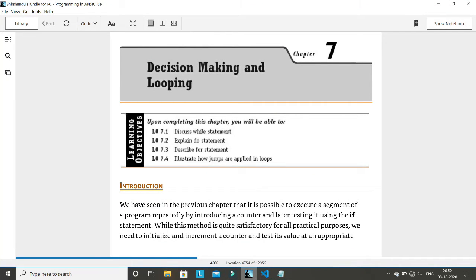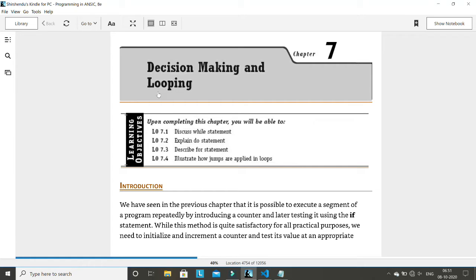So today we'll discuss chapter 7, that is decision making and looping. The basic concept of loop is already cleared in your initial lectures. There are three kinds of statements in loop of C. The first is for loop, then while loop, and do while loop. For loop and while loop I have already explained, but I'll also explain it again here so that if there is any confusion, then all the confusion should be cleared.